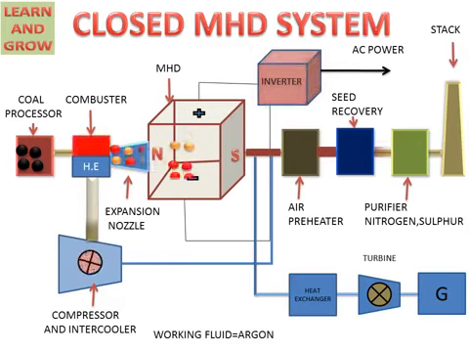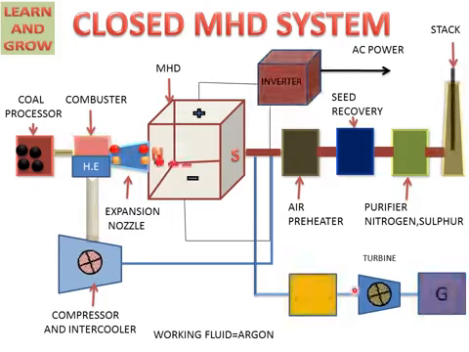Further, the process is the same as the open MHD system, but after this, the extracted heat is also used in the heat exchanger for generating steam, and the turbine will rotate by this steam and the generator will create energy. This is another cycle of the closed MHD system.